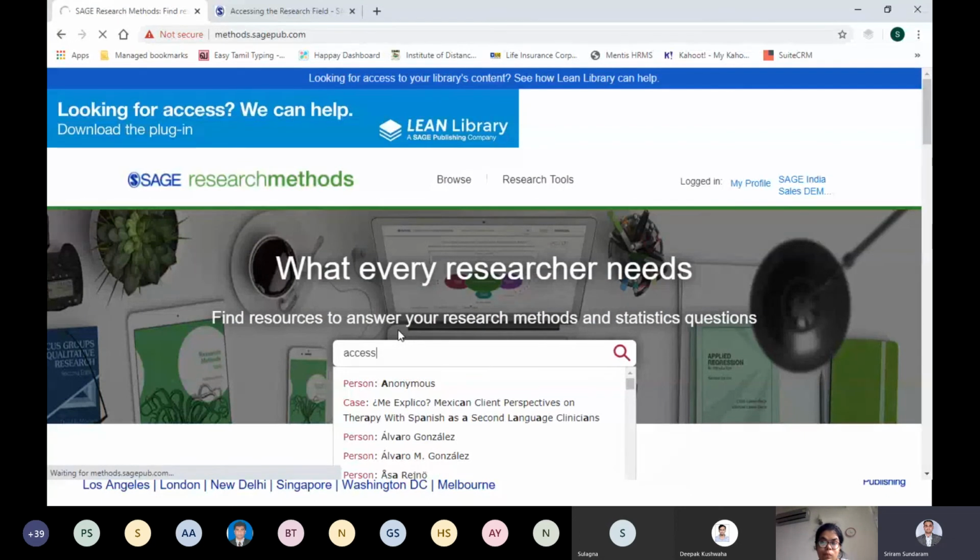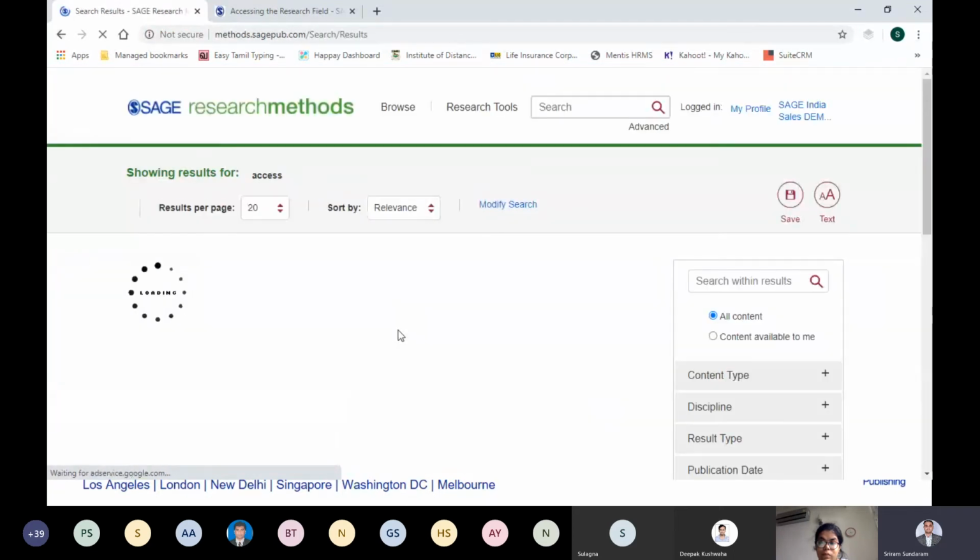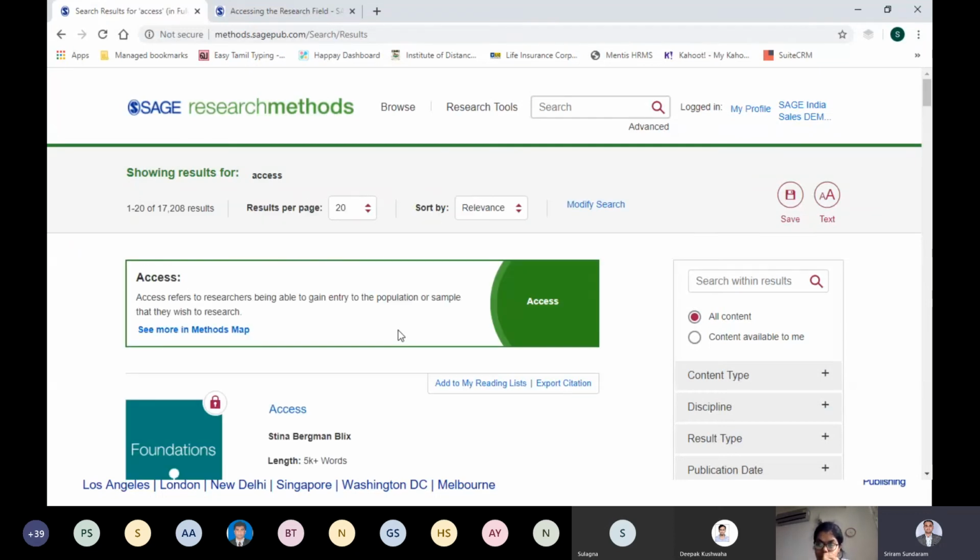So the first two things we have seen are how a book is presented and how you can download a chapter. A book is fully downloadable, but chapter wise you can't download the entire book; chapter wise you should be in a position to download. Second, we saw how to search the platform. One, we came from the project planner. Second, we did a simple search on the Google-like search bar on the home page. You can also do that over here. At any point in time, if you want to search any keyword, type it over here and you can do a basic search.